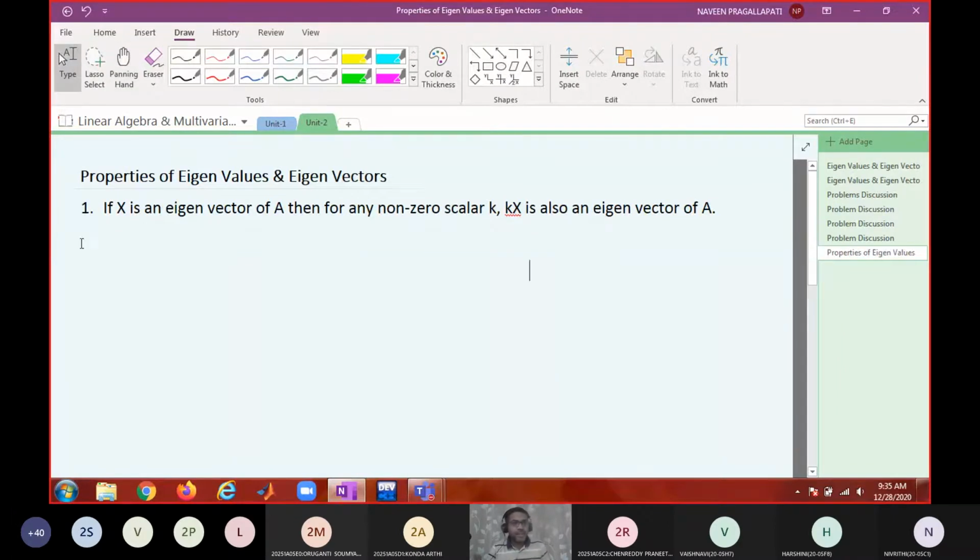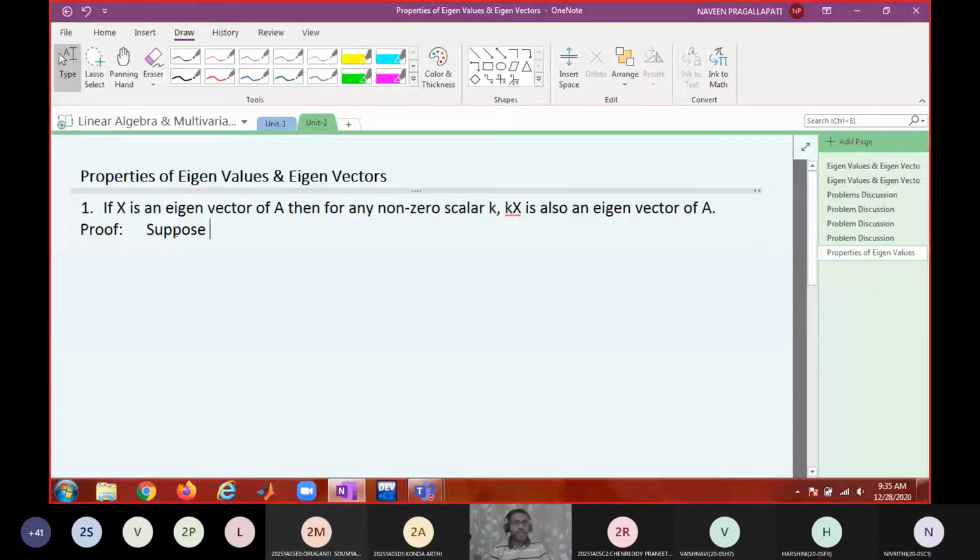So how do we start? Whenever if is given, we start the proof like this.